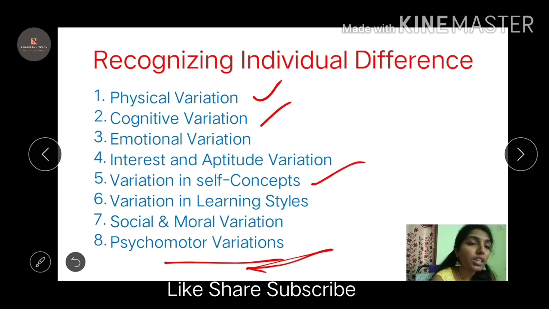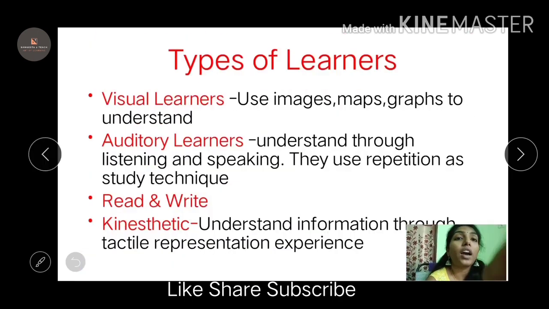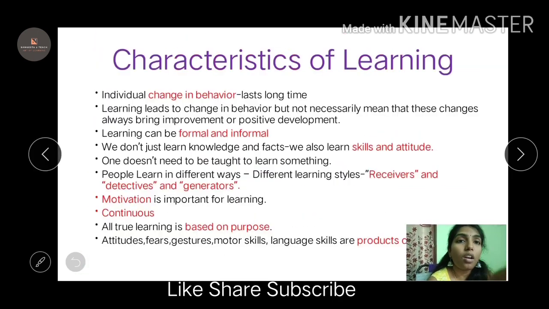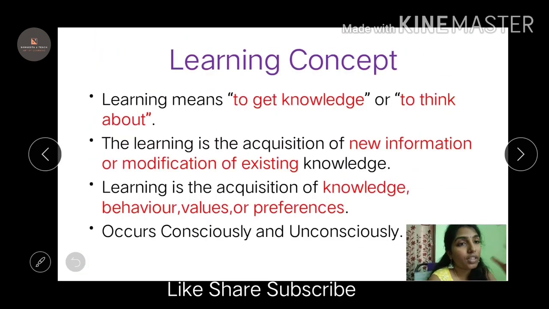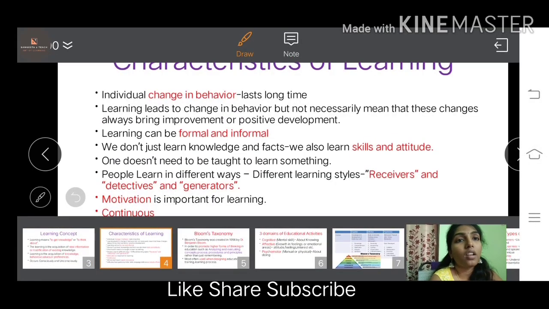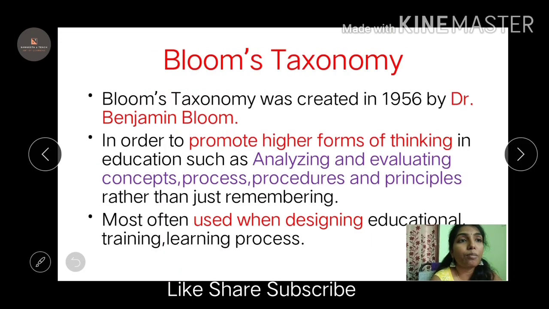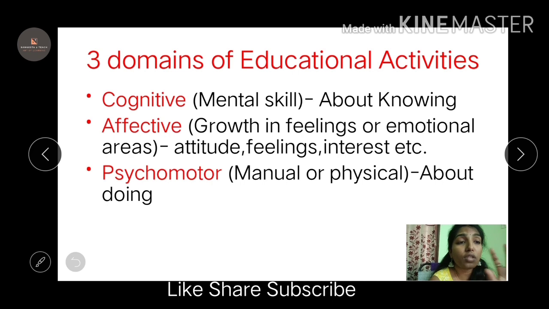So it can be physical, cognitive, emotional, interest, self concepts, the learning styles. As I said, learning styles are important, where you have receivers, detectors, and generators. So this is what we have revised. I hope it is clear. We discussed the learning concept, characteristics of learning, Bloom's taxonomy. Bloom's taxonomy is important.